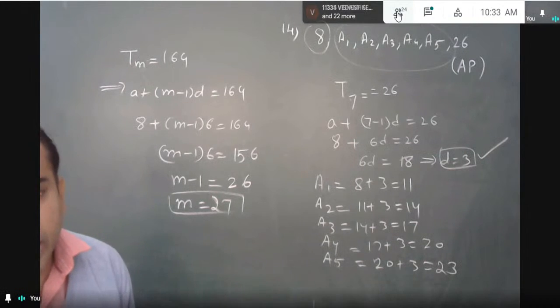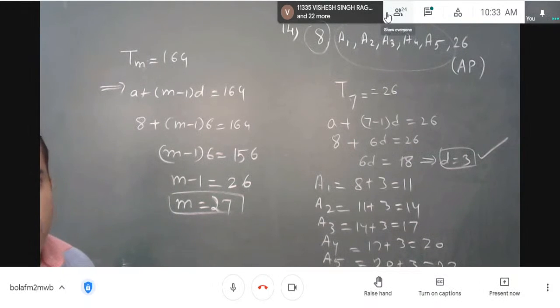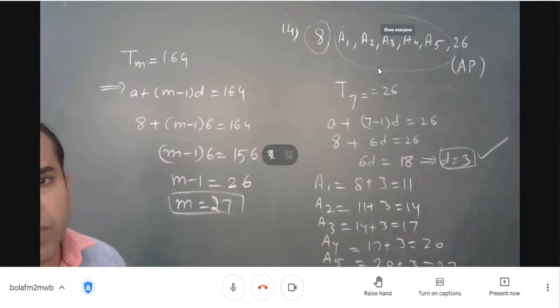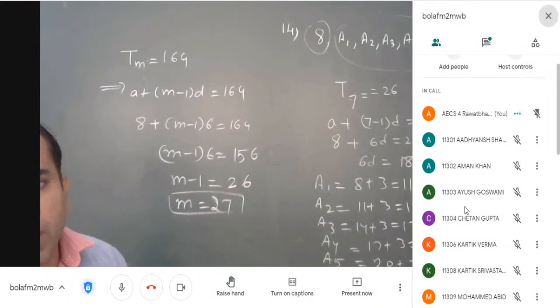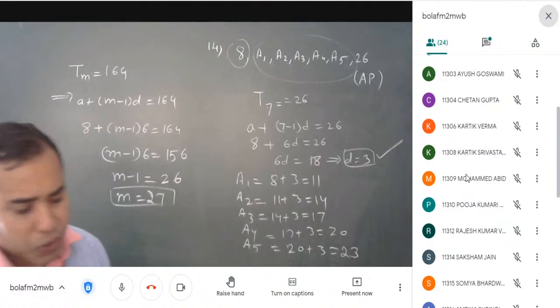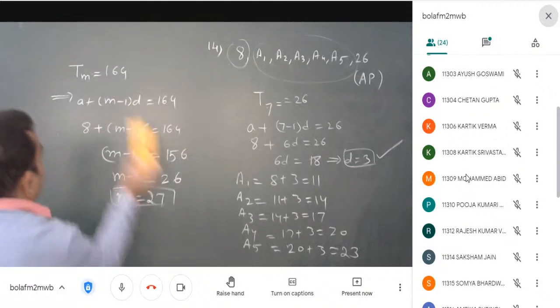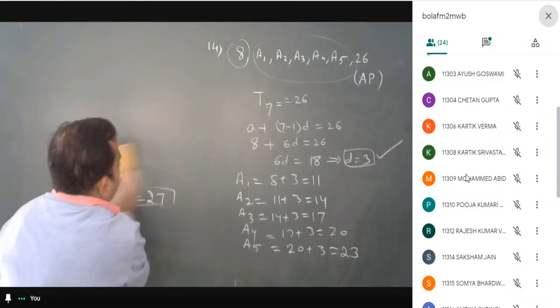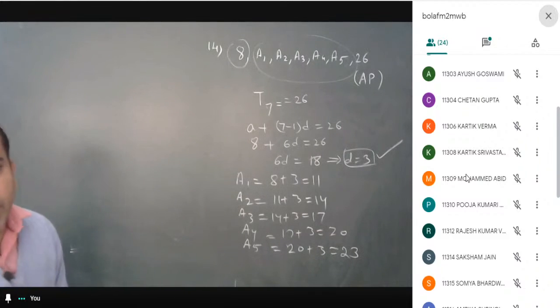Vedant Kedar, will you read the next question? Vedant from C section, will you read the next question, 15th? No, he is not there in the class. Ayush Goswami, Chetan Gupta and Mohammad Abid, any one of these 3, will you read the next question? Ayush Goswami, Mohammad Abid and Chetan Gupta.